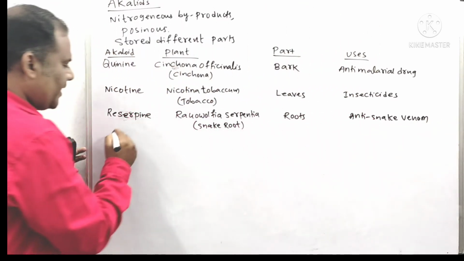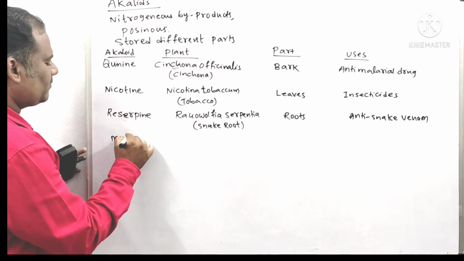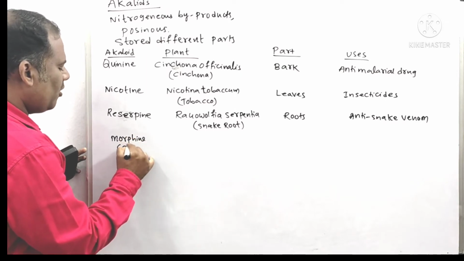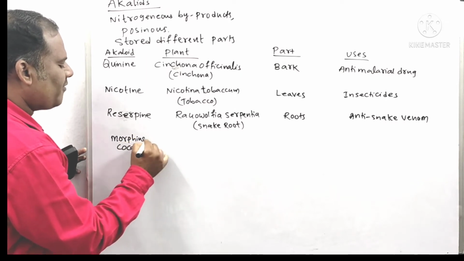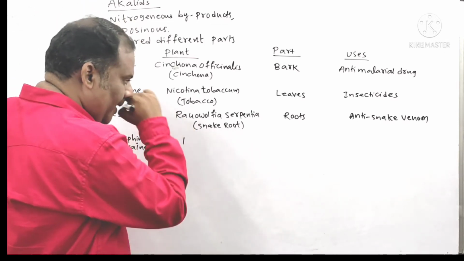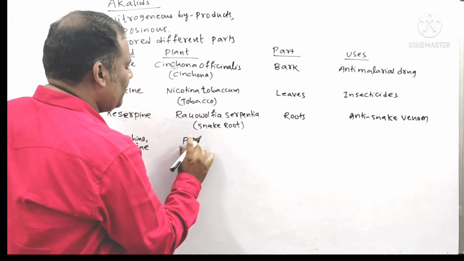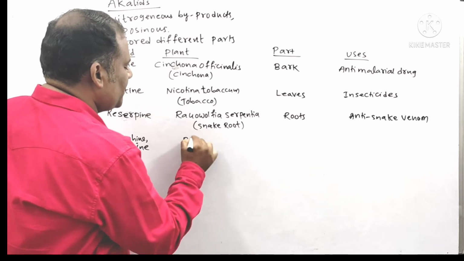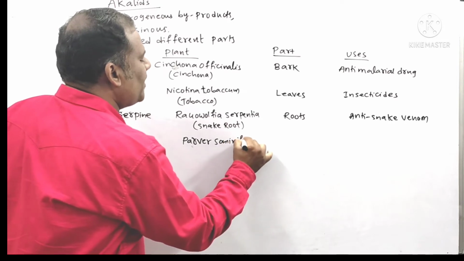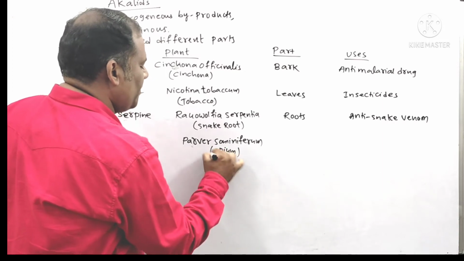And next, take morphine, also called cocaine. It is obtained from a plant called Papaver somniferum, simply called the opium plant.